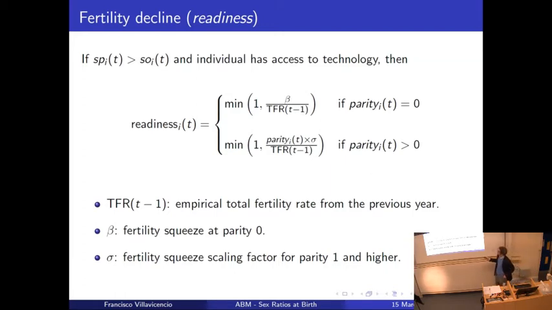And the last one is that here we're using the total fertility rates from the previous step. But these total fertility rates are observed from the model. And this is what I told at the beginning, that in agent-based modeling, what we try is to have some interaction among individuals and check what's happening at the macro level. But here we have some feedback of the macro level in the individual, because the decision of aborting of an individual will depend on the total fertility rate in the model. So the result at the macro level has an effect on the decision of the individual in the following step. Yeah.